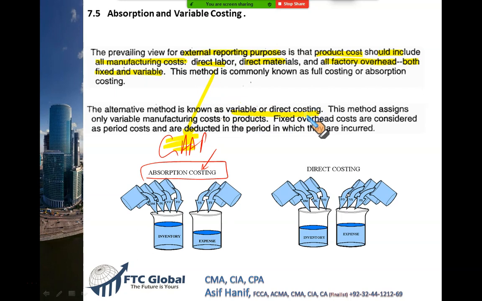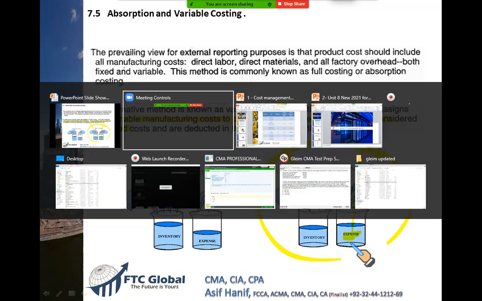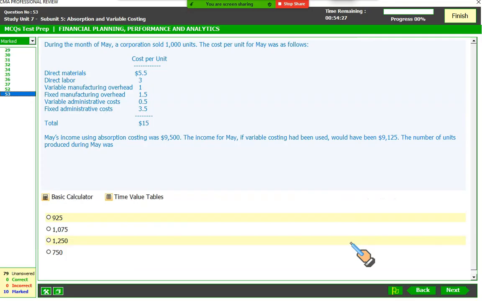and direct costing. What we do in this system, we simply take only the variable manufacturing cost, that is direct material, direct labor, and variable overhead. Fixed overheads are considered as a period cost, and that's why it is considered as an expense for the period. This method is a very useful method. Let us first try to learn how we cost under absorption and direct costing. We have some good questions set up for you. Okay, here we go.